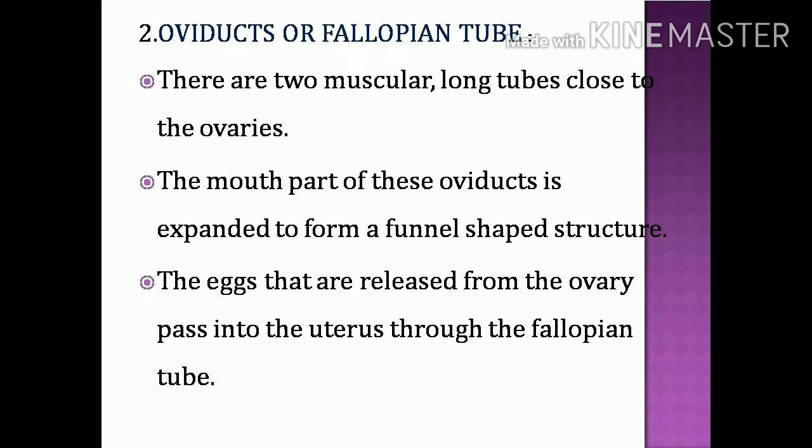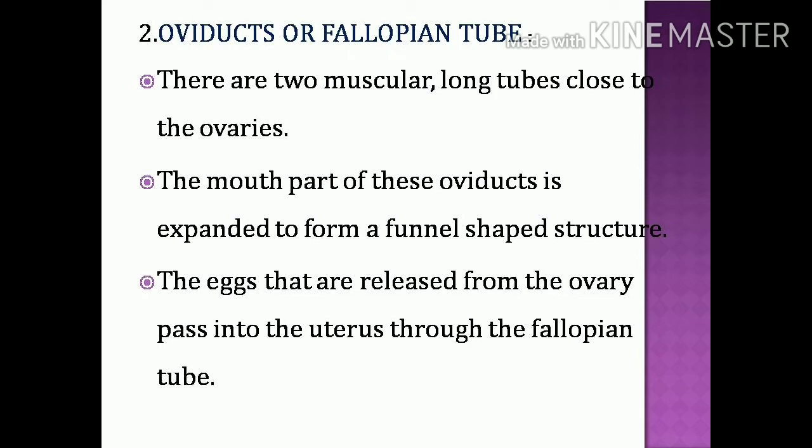And what is the main function of this oviduct or fallopian tube? The eggs that are released from the ovary pass into the uterus through the fallopian tube. This fallopian tube is a connection between the ovary and uterus. The eggs released from the ovary are carried by the fallopian tube and enter the uterus region.